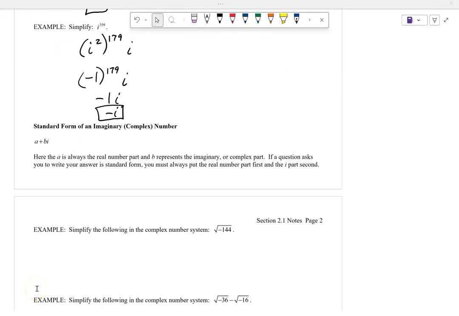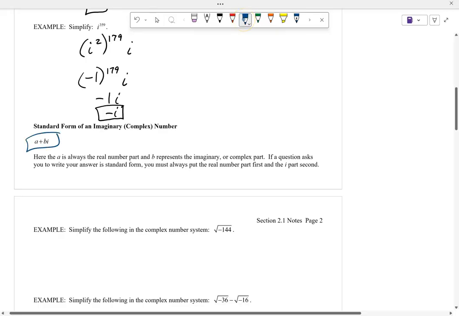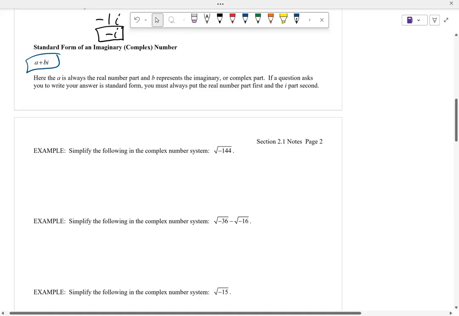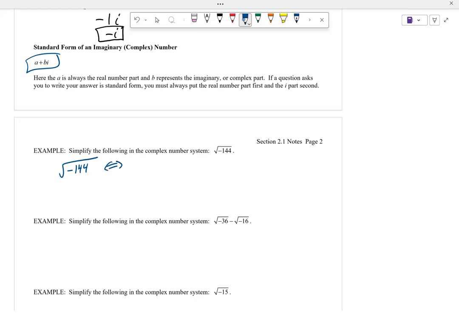All right, let's get into the standard form of complex number. I mentioned any complex number's got to be in this form: a plus bi. A and b are real numbers. I's that imaginary component there, imaginary part. So if we have the square root of -144, before we say, well, we can't do that in the real numbers. Well, we're expanding to the complex numbers, so now we can do this.